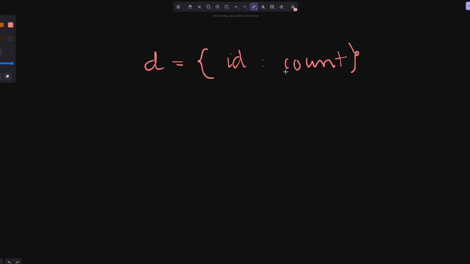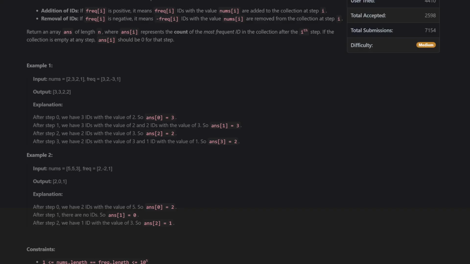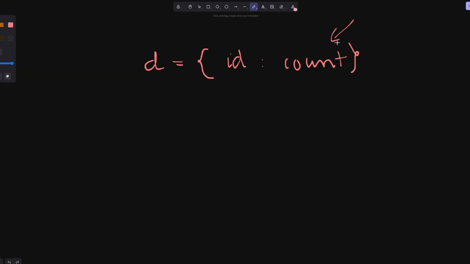So the real trick of this problem is how to find the highest count in a very efficient time. Either you track the max count efficiently, or you find the count efficiently.